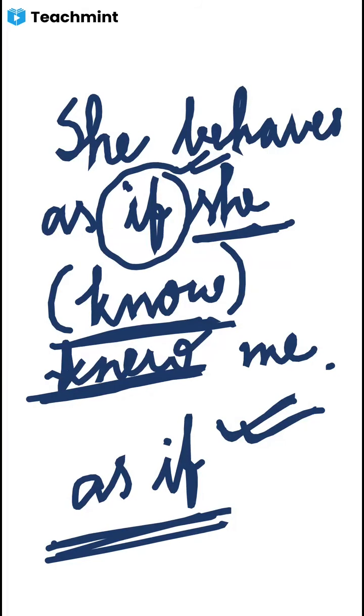Not that she knows me. If you write she knows me, that will be wrong, because this is also a hypothetical case, the case of hypothetical past. So whenever as if will be there, any verb, use the simple past form of the verb, that means the V2. She behaves as if she knew me.